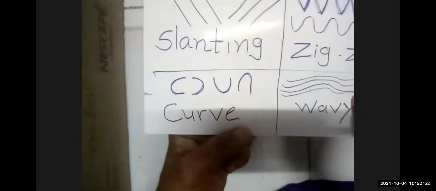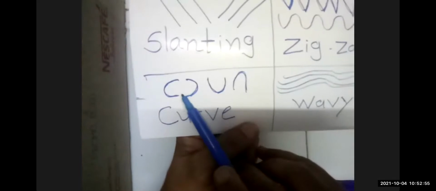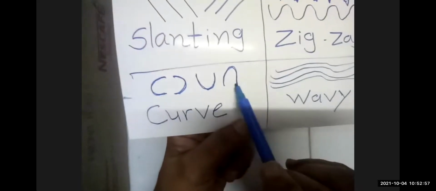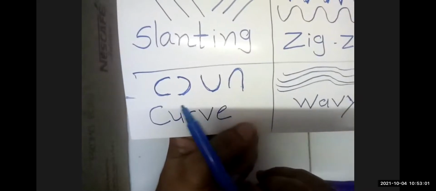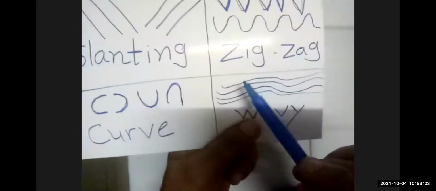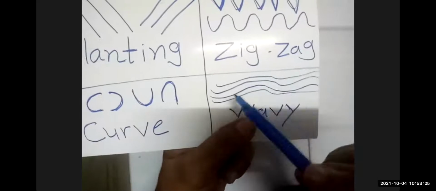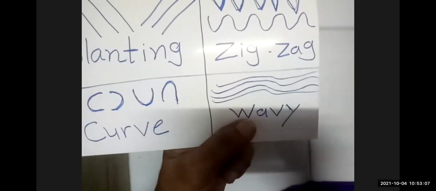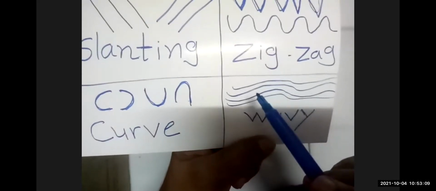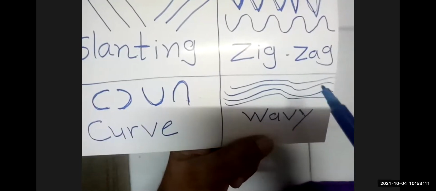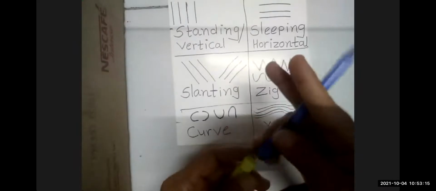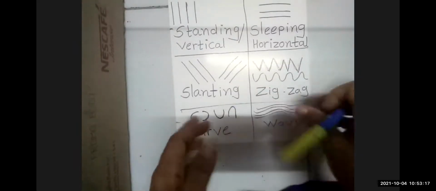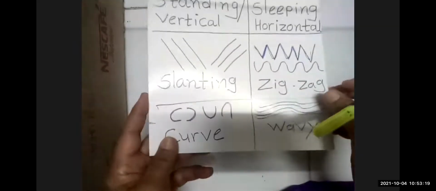Zigzag line. Very good. Now this one is? Curve line. Very good. Okay. And last one is? Wavy line. Yes, it is called wavy line. Okay. Now we draw one picture. You also take your notebook and you draw with me.